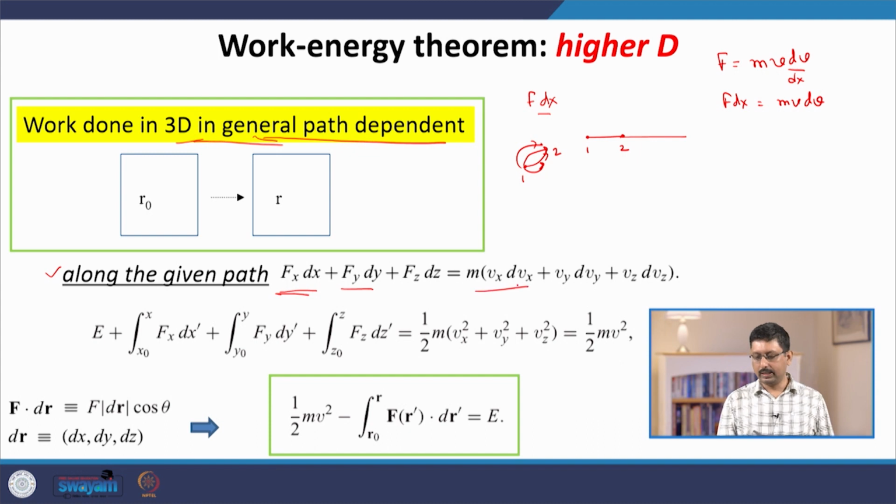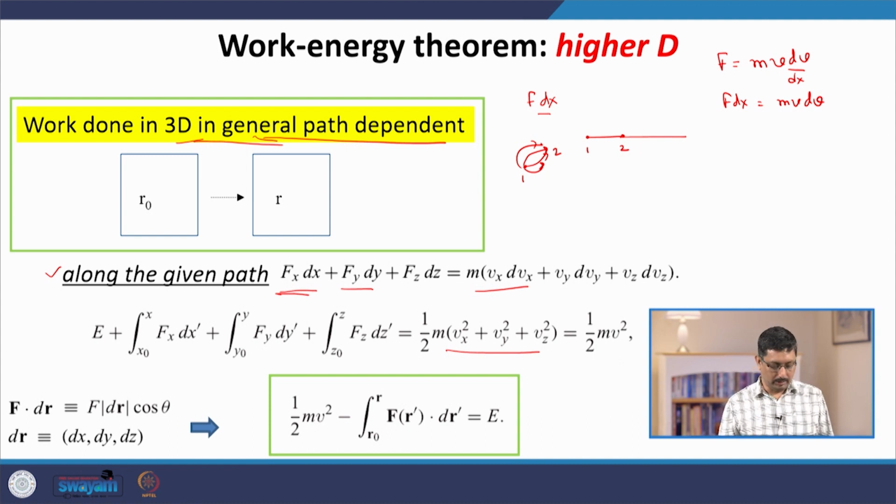So, this is true now for each of the separate x, y, z directions separately. On the right hand side will be similarly composed of a sum over three pieces, one for the x direction, one for the y direction, one for the z direction, and hence going from a point r naught to r is equivalent to x changing from x naught to x, y changing from y naught to y, and z changing from z naught to z. And then if we do the integral, we get an expression for kinetic energy again.